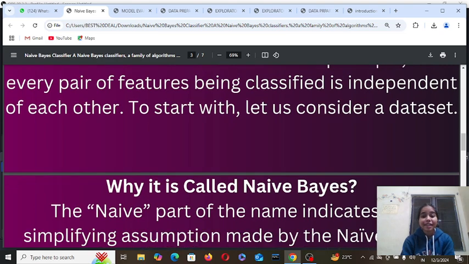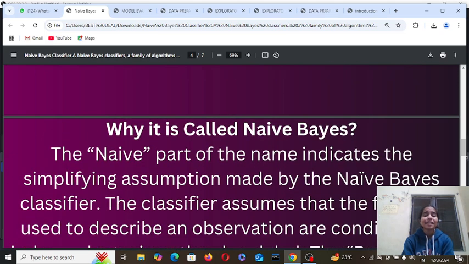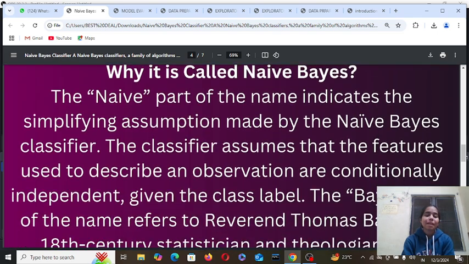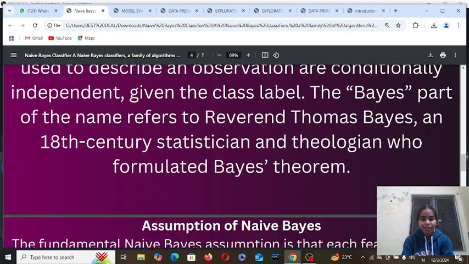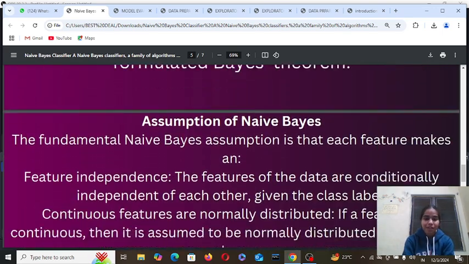To start with, let us consider a data set. Why is it called naive Bayes? The naive part of the name indicates the simplifying assumptions made by the naive Bayes classifiers. The classifier assumes that the features used to describe an observation are conditionally independent given the class label. The Bayes part of the name refers to Reverend Thomas Bayes, an 18th century statistician and theologian who formulated Bayes' theorem.